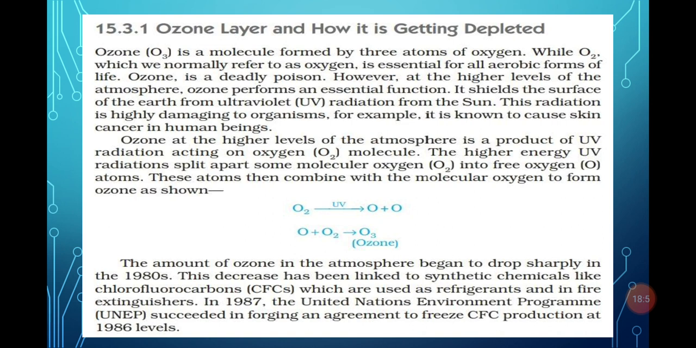Now, how does ozone form at the higher level? Here again a diagram is given: O2 splits into O plus O by the action of UV radiation, and then O combines with O2 to form O3. In that way, ozone forms at the higher height of the atmosphere. So now, how is it affected? In the 80s, the use of CFCs increased in greater concentration.